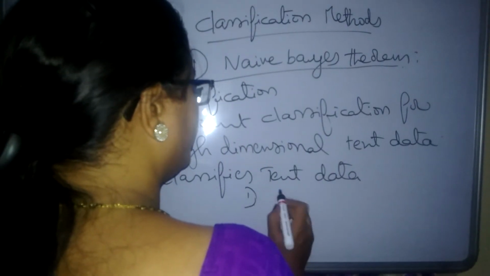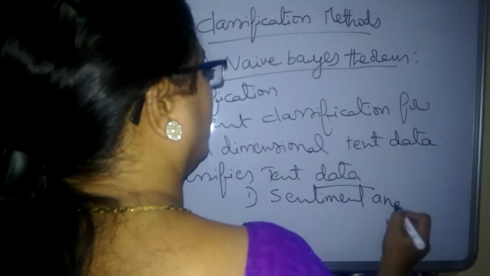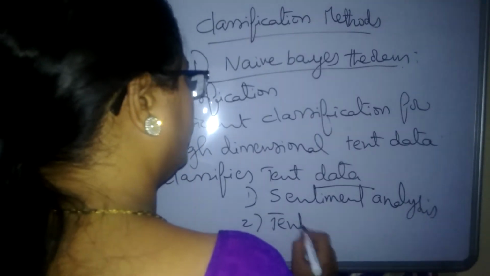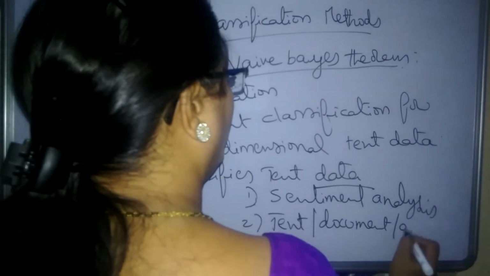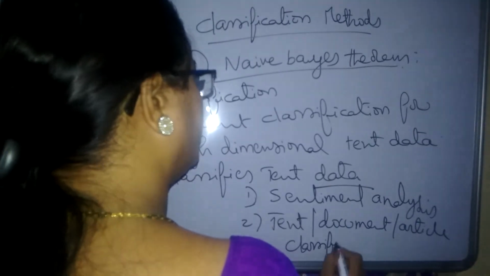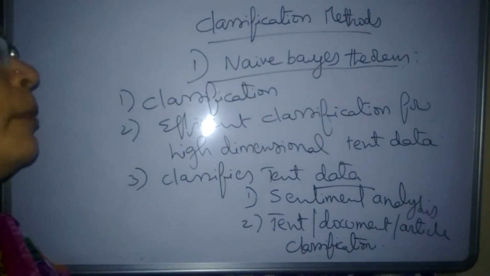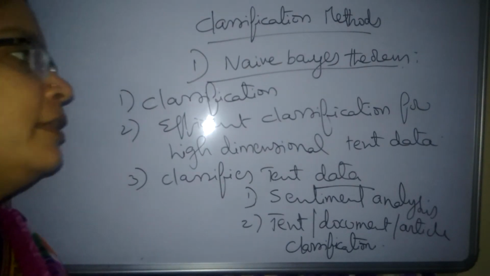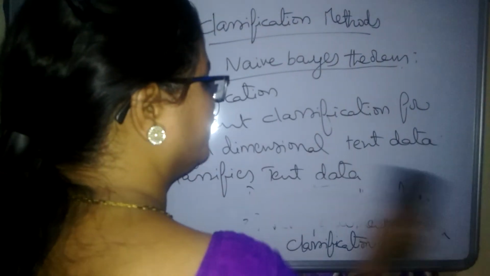So sentiment analysis is one application of this, and the second one is text, document or article classification. These are the main important things we need to remember regarding the Naive Bayes theorem. Some more important points are also there that we are going to see.